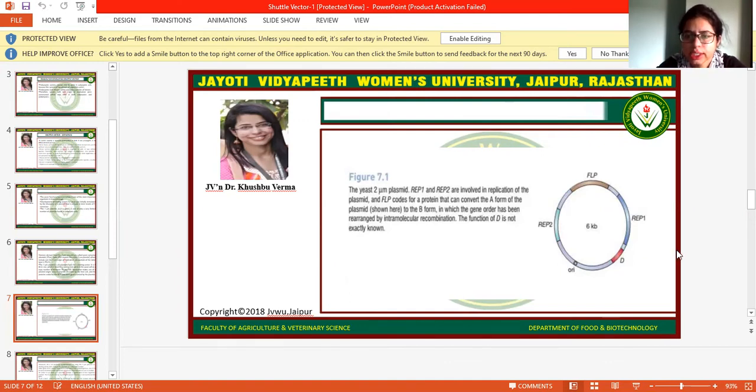The function of the D region is not exactly known, and this is the origin of replication, which is required for replication in the yeast cell. The RAP1 and RAP2 regions and the FLP region basically code for the proteins which can convert this A form into the B form, and the gene order will be rearranged in the B form. So this is the basic structure, a 6 kilobase pair A form of the 2 micrometer plasmid.